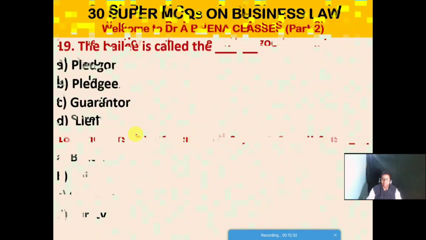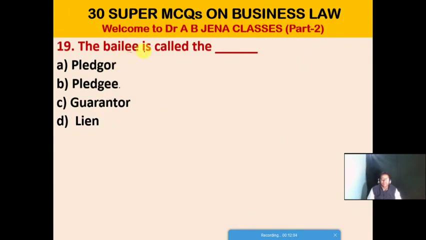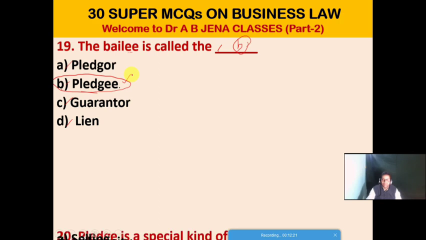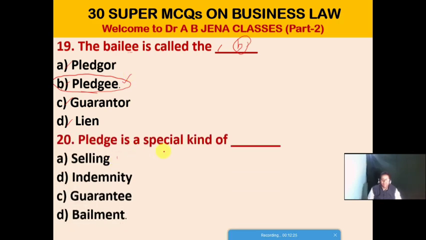So next MCQ, the Bailee is also called the what? A. Pledgor, B. Pledgee, C. Guarantor, D. Lien. Friends, B is the right option for this MCQ. So the Bailee in a pledge is called the Pledgee.